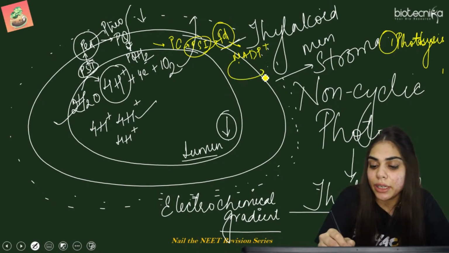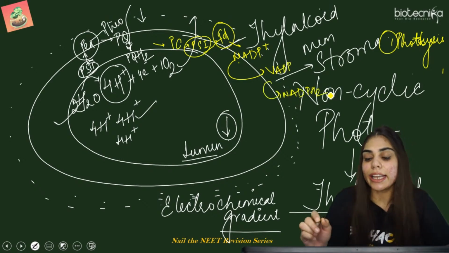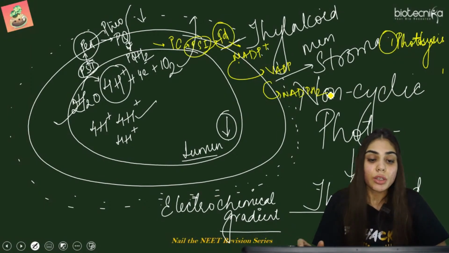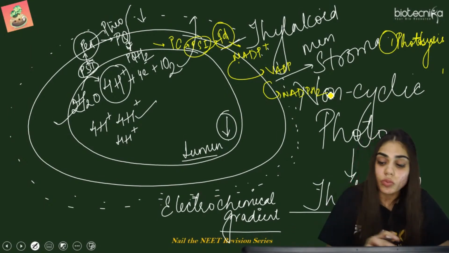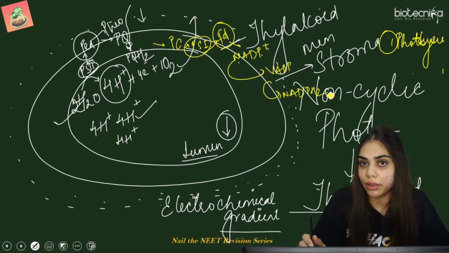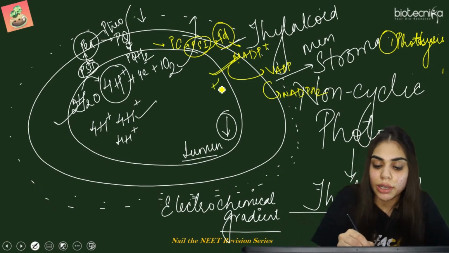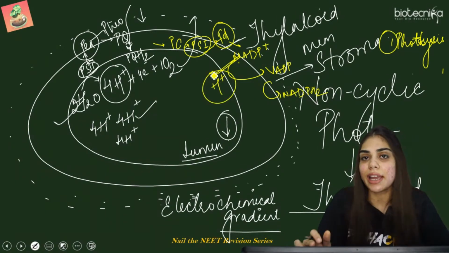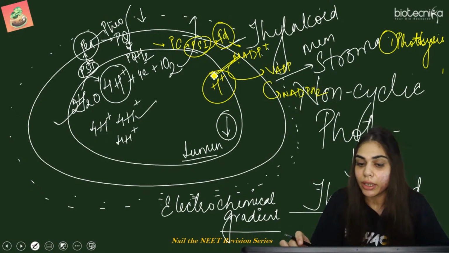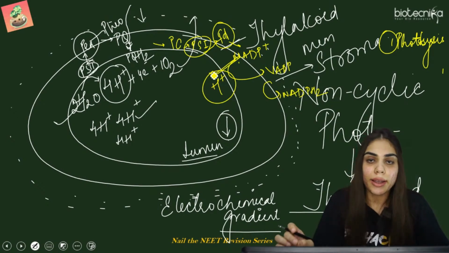This NADP reductase is reducing NADP to NADPH2. Now again this is a reduction process. So what will happen here? If this reduction is occurring here, it will always require hydrogen ions. Now from where is this hydrogen ion coming? It is coming from the stroma itself.